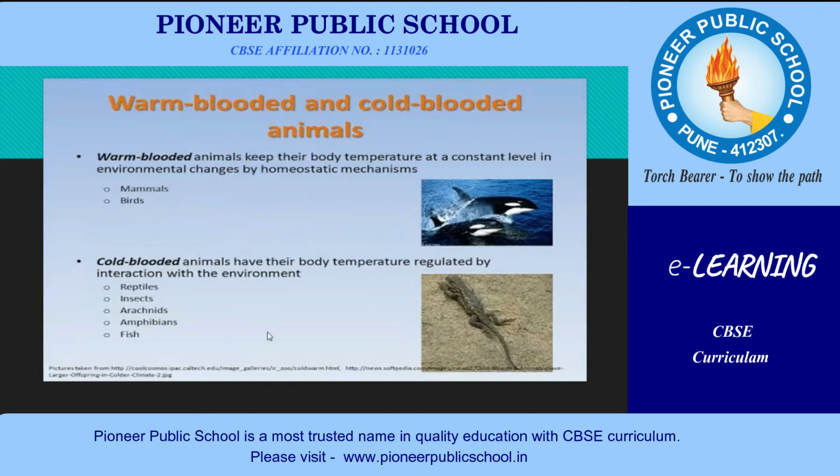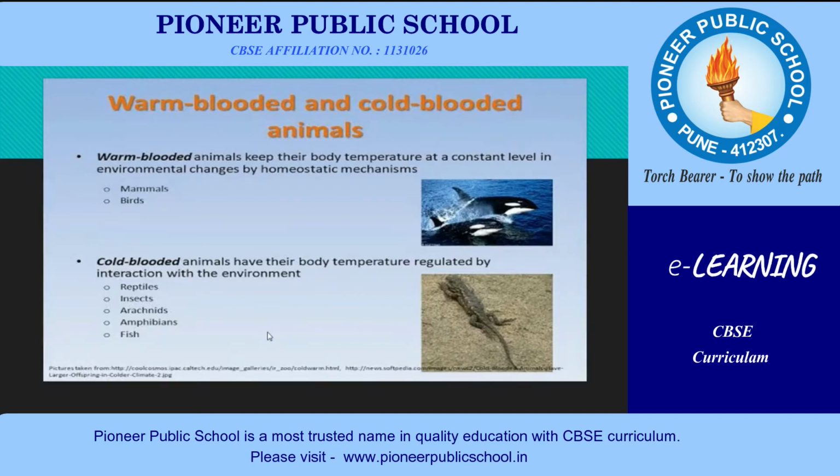And what is a cold-blooded animal? Some animals can change their body temperature to that of the surroundings. Those are called cold-blooded animals. For example, snakes, frogs, fish, and insects are cold-blooded animals.